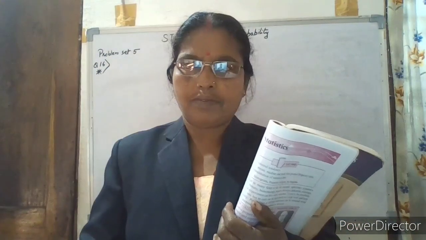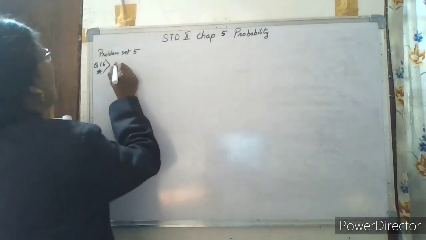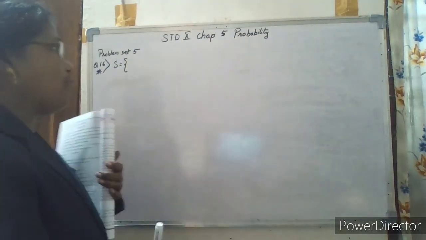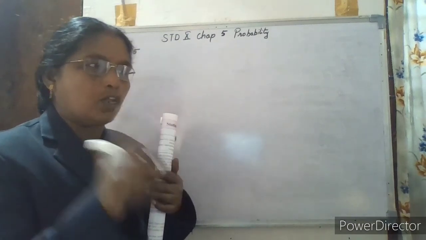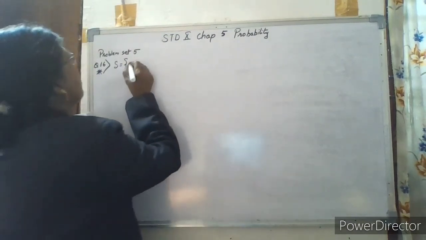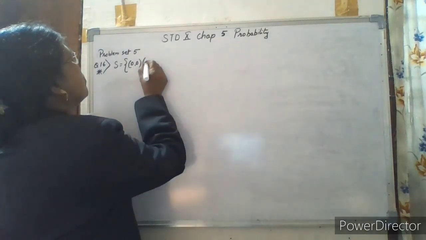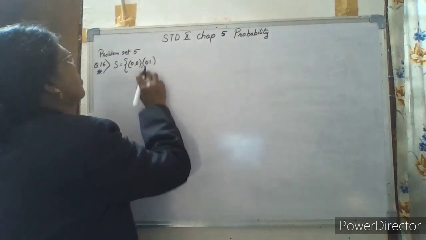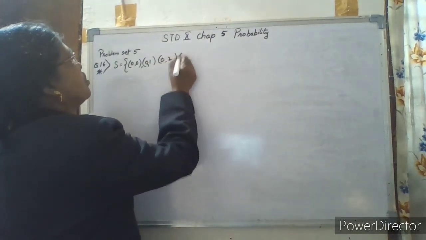Therefore, the sample points of this sample space will be formed as we formed with 1, 2, 3, 4, 5, 6. The same way we have to form the sample points now with 0, 1, 2, 3, 4, 5. So first comes 0 and 0. Next 0 and 1. Next 0 and 2. Next 0 and 3.